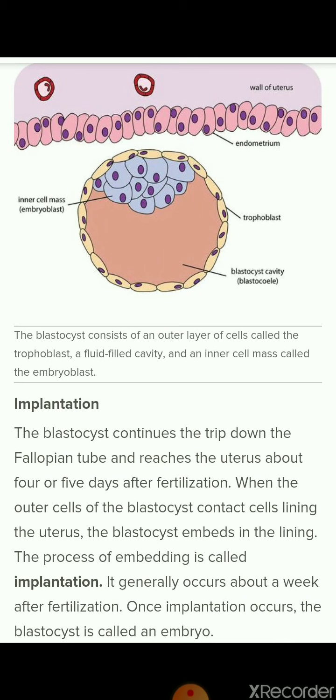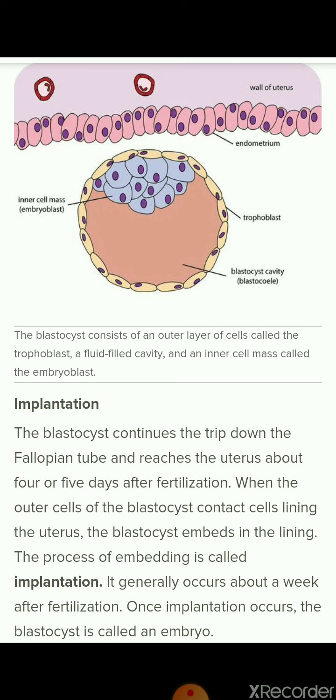So what is implantation? The blastocyst continues to travel down the fallopian tube and reaches the uterus about 4 or 5 days after fertilization. When the outer cells of the blastocyst contact the cells lining the uterus, the blastocyst is embedded in the lining of the uterus. The process of embedding is called implantation. It generally occurs about a week after fertilization. Once implantation occurs, the blastocyst is called an embryo.